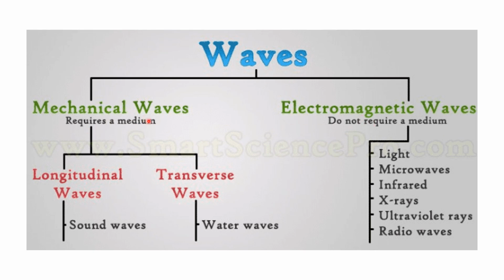So when we say mechanical wave, it requires a medium to travel. Dapat meron siyang dadaanan para mag-travel siya. Pero pag electromagnetic waves daw, they do not require a medium. So, hindi niya kailangan ng medium para daanan. Hindi niya kailangan ng solid, ng liquid to travel. So, it can travel without any medium.